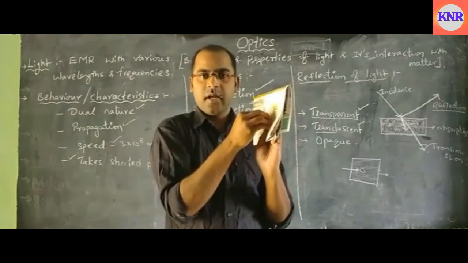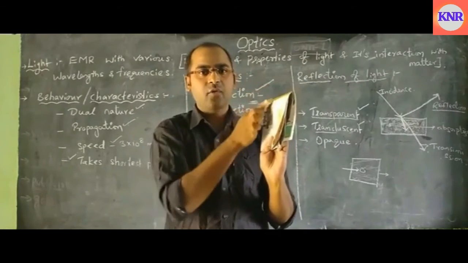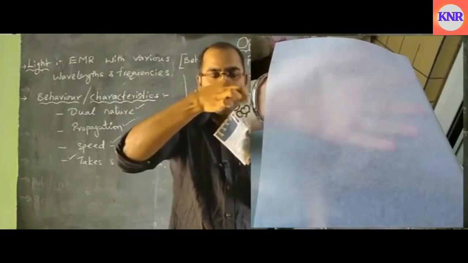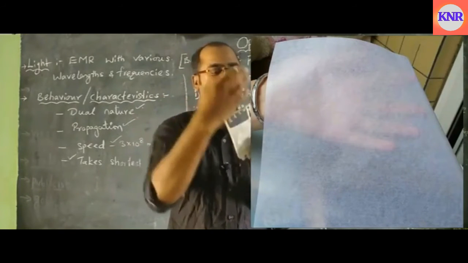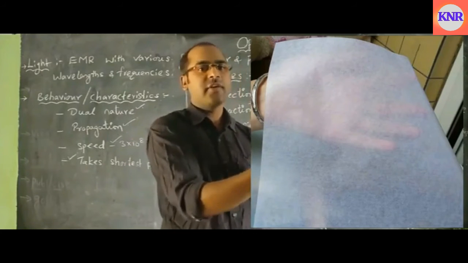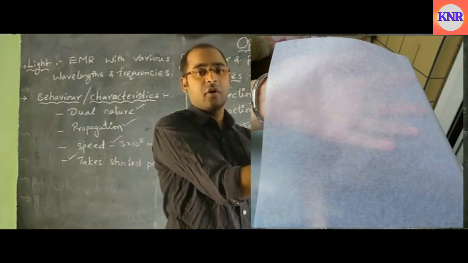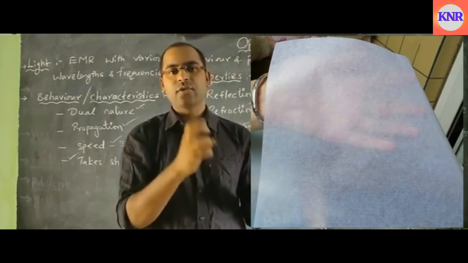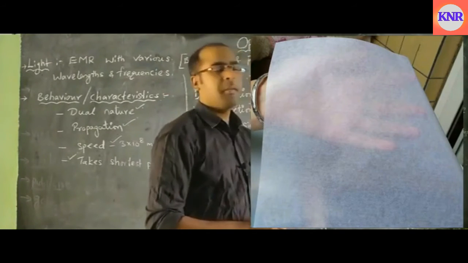The light falls on it, and it can be absorbed by the oil paper, and it follows different pathways inside the paper, which has some thickness, and then reaches outside. That is why, when the oil paper is there, we cannot see the objects which are present behind the oil paper clearly. Those are fuzzy. So oil paper is a translucent material.